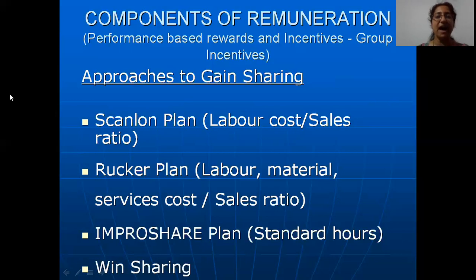Then moving on to the Rucker plan. The Scanlon plan is talking only about the labor cost to sales. In the Rucker plan, what is the ratio of the cost of labor, material and services to sales? This will probably be somewhere about 50%, 0.5. The moment at a certain point of time that ratio becomes less than 0.5, immediately the company will give bonuses to workers. It will give some extra cash apart from the wages that they are drawing.